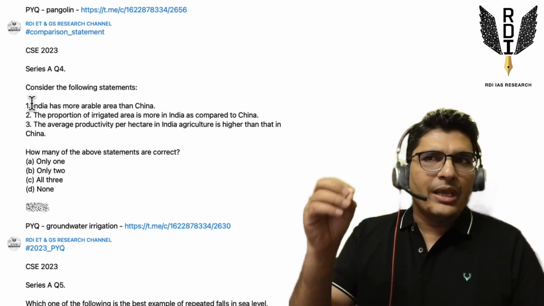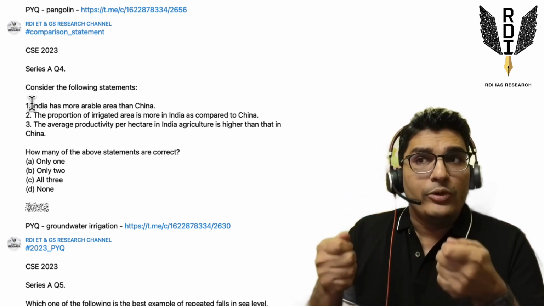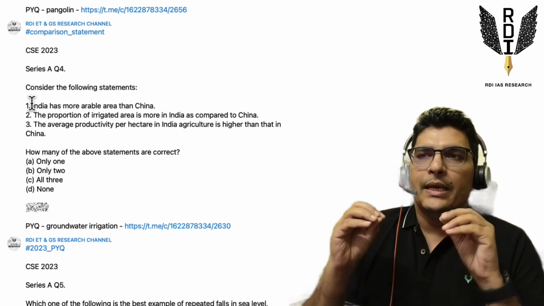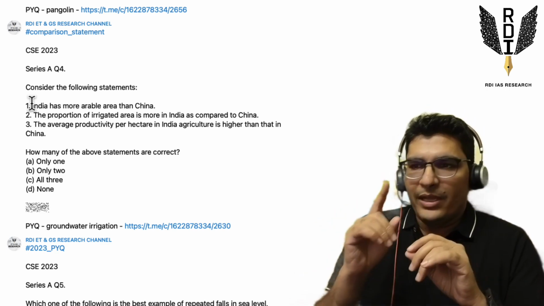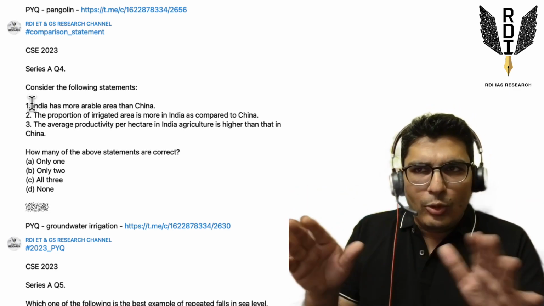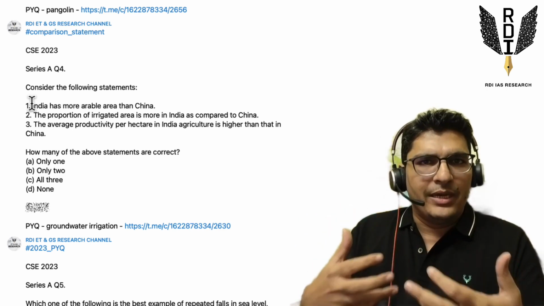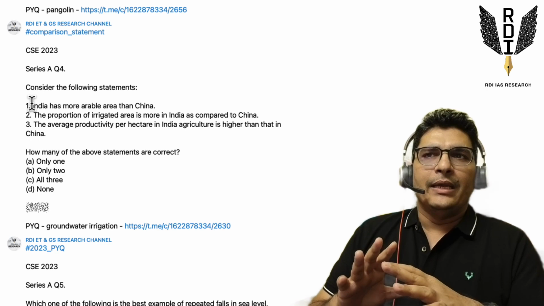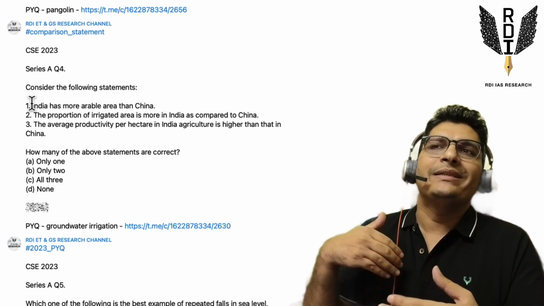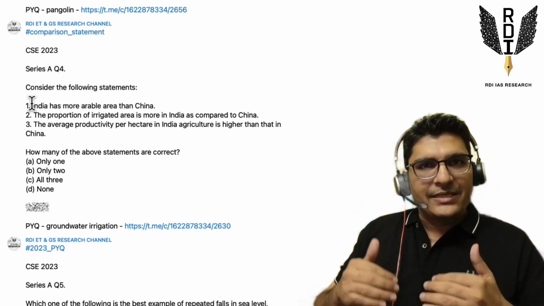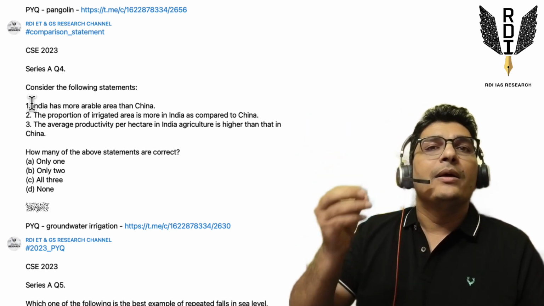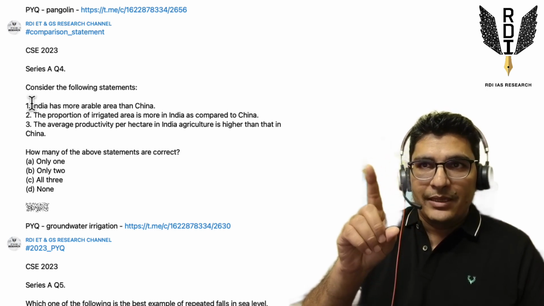Because it is talking about an absolute figure, an absolute number, this is a has-to-be-correct kind of statement. Has-to-be-correct statements are those which are very formal, which talk about one fact in one sentence, and very official, concrete facts. The statement doesn't have any loose end, the tone is formal, right? Official kinds of statements are generally correct. On the other hand, a deep fact means something which requires expert knowledge. Because civil services is a generalist exam, deep facts or expert knowledge facts are mostly incorrect. So I'm saying this is a has-to-be-correct fact.